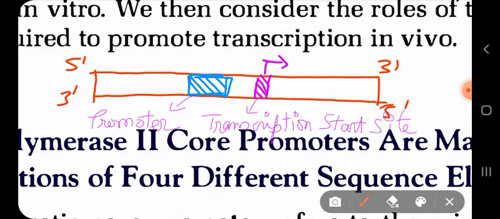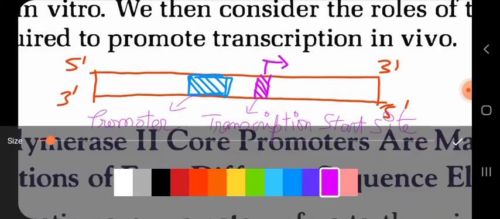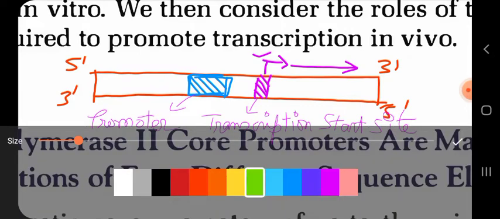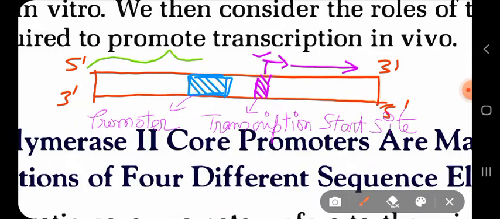So which one is your upstream and downstream? Transcription start site means from this position your transcription process will occur. The DNA will be used as a template to make an RNA strand. So this portion is your upstream, which is not used for the process of making RNA.